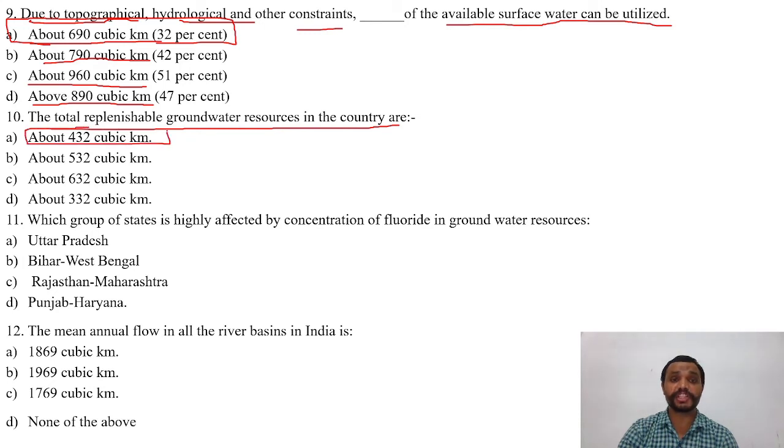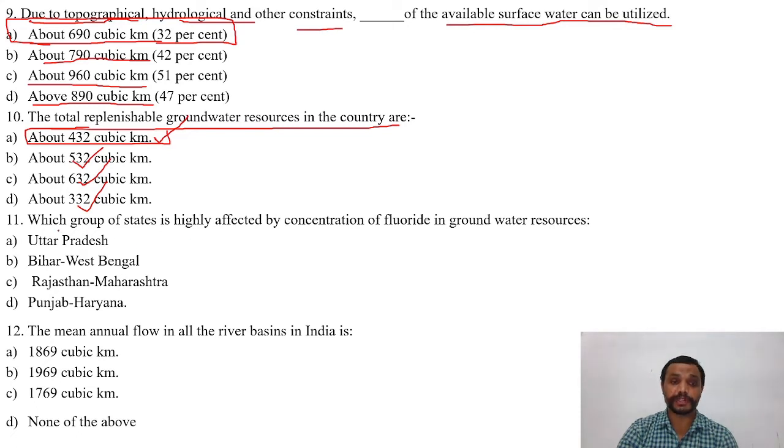Now the next question is, the total replenishable groundwater resources in the country are, options are A, about 432 cubic kilometers, B, about 532 cubic kilometers, C, about 632 cubic kilometers, D, about 332 cubic kilometers. And the answer is A, that is about 432 cubic kilometers.